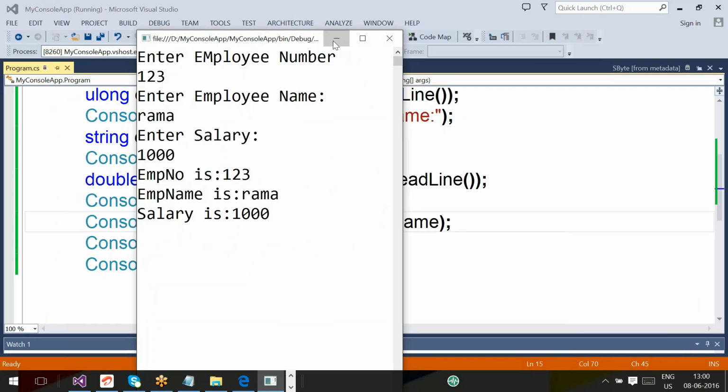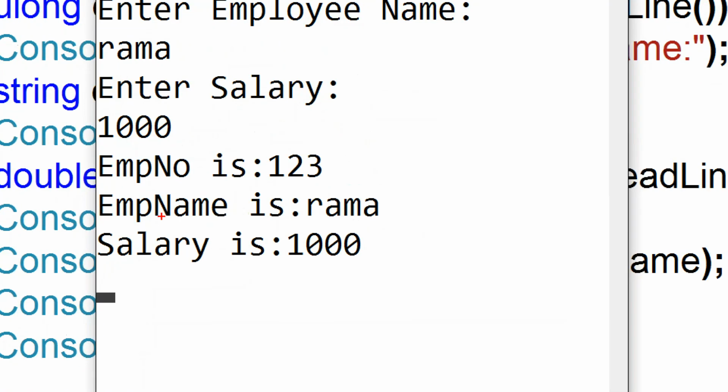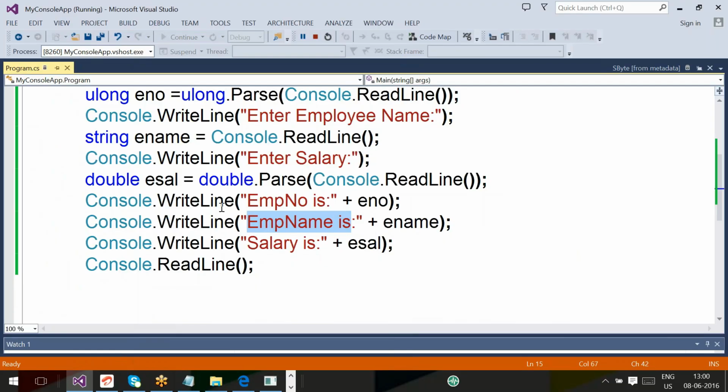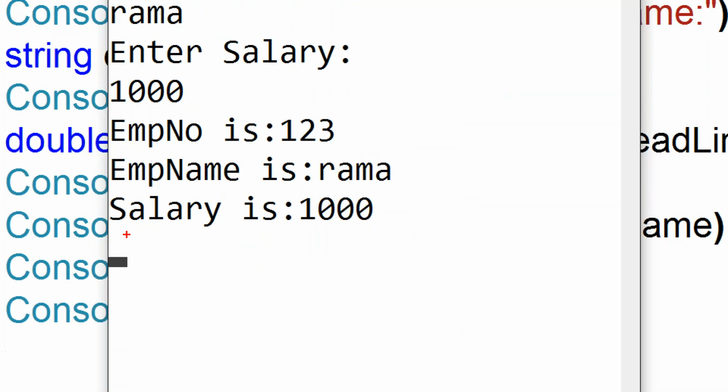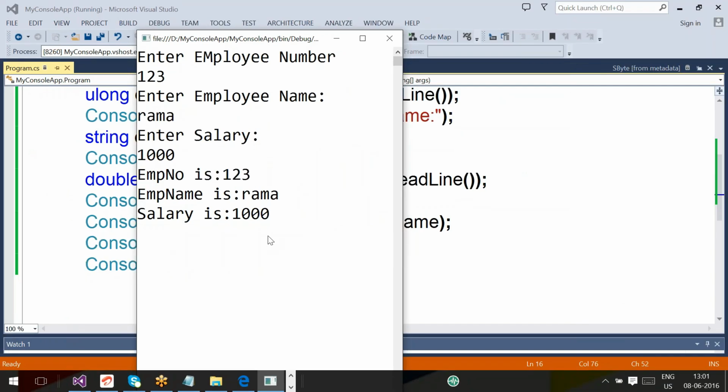Next, console.writeline: EMP name is ename, which is Rama. Next, console.writeline: Salary is esal, that is 1000, and it moves the cursor to the next line. After this, control will execute console.readline, which holds the command prompt window until the user presses the enter key.